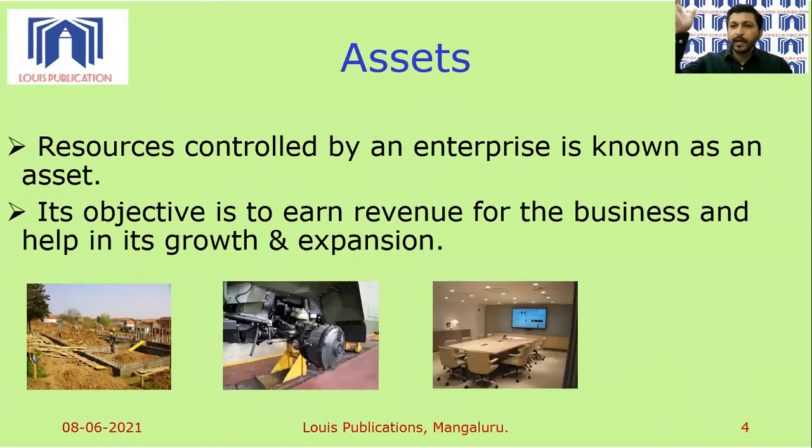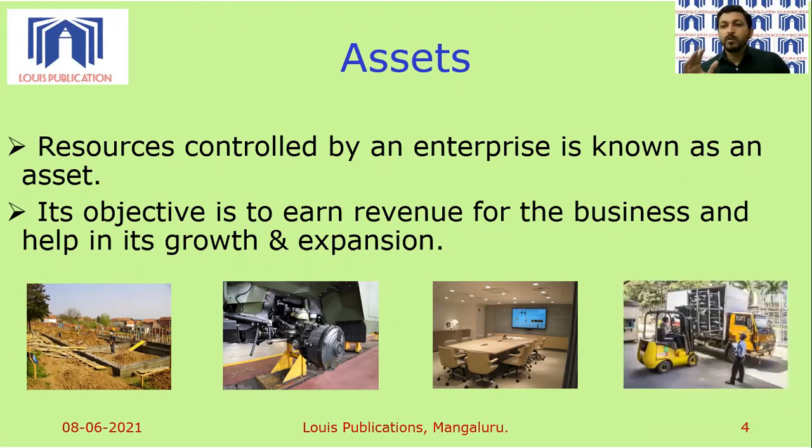You see lighting, air conditioner, tube lights, everything comes under the category. Switch boxes, switchboards, all these come under the category of furniture, fixtures, and fittings. And also we have assets such as motor vehicles, vehicles which are used for delivery to the buyer's place, or vehicles which are there inside the factory for taking the raw materials from one place of production to another place of production inside the factory. So these are a few examples of assets.